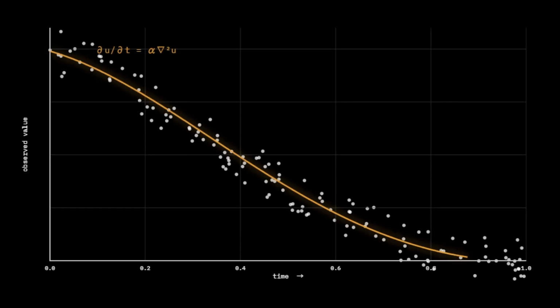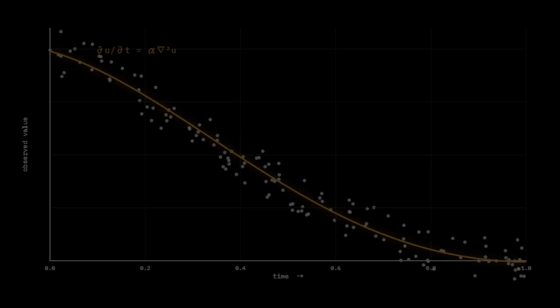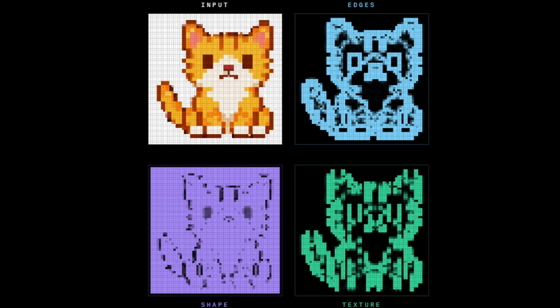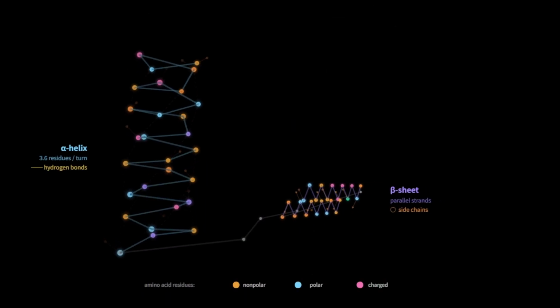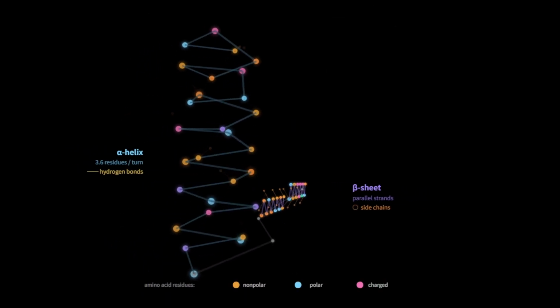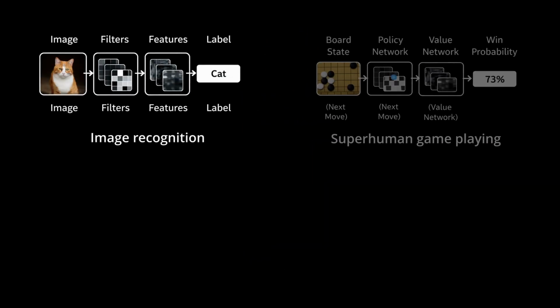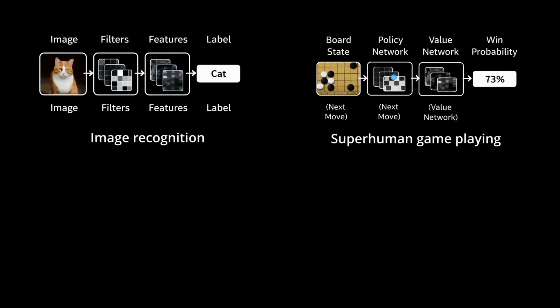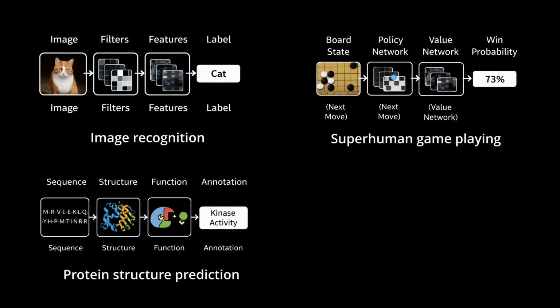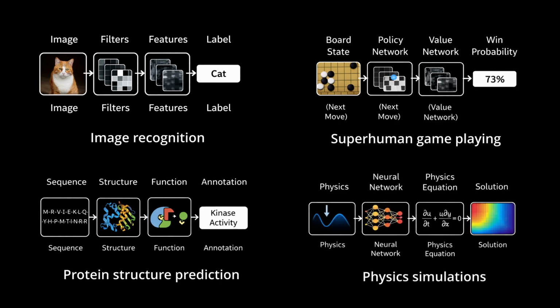The most powerful AI systems learn the structure behind the data. Structure means the rules that generate the data, the patterns that cannot appear by chance, and once you see this, you start noticing it everywhere. Today, AI is making breakthroughs across many domains. Image recognition, superhuman game playing, protein structure prediction, physics simulations. And behind many of these breakthroughs is the same principle: combining data with the structure of the domain.